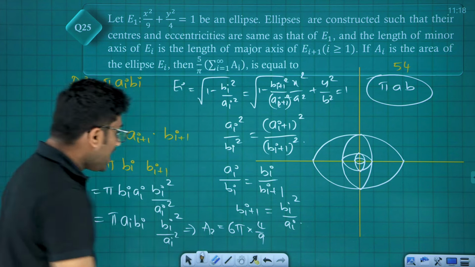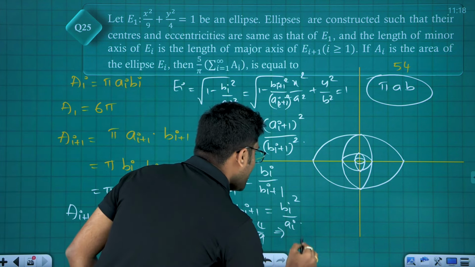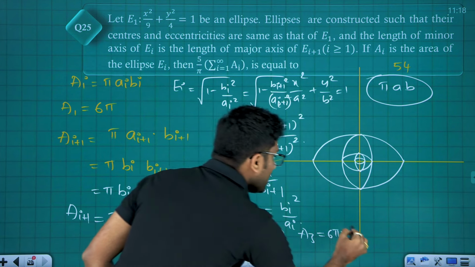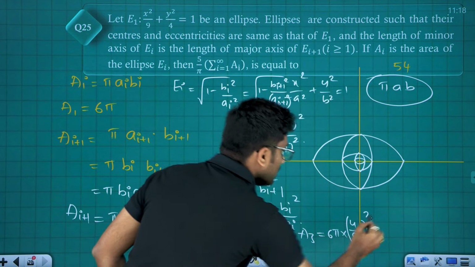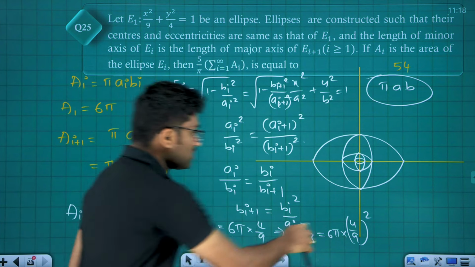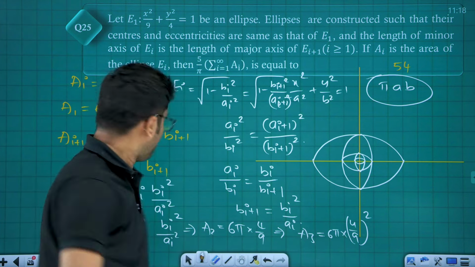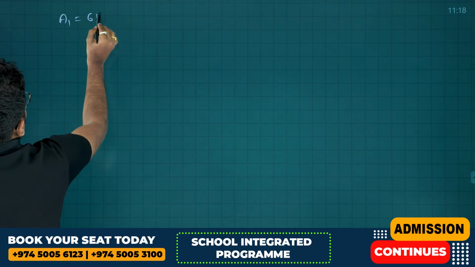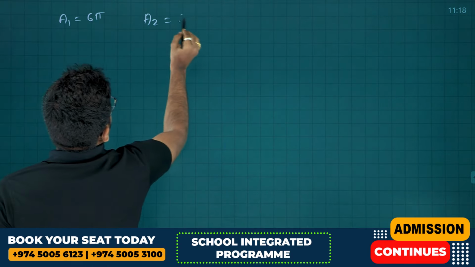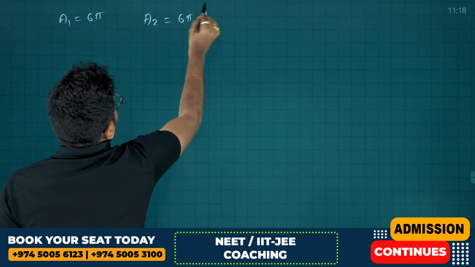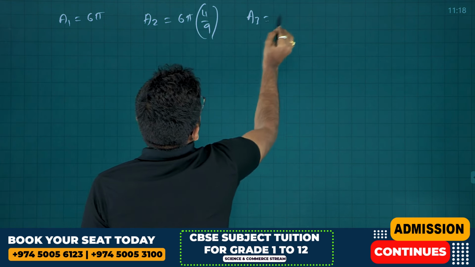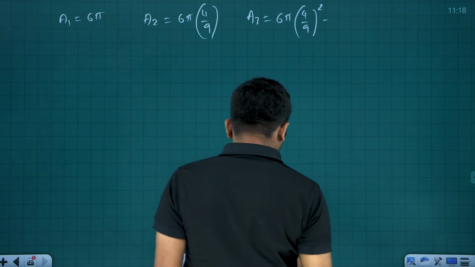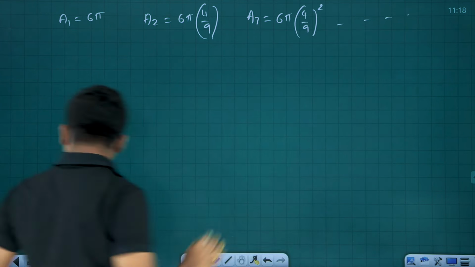Okay, now A3 will be, in the similar way, friends, 6 pi into 4 by 9 whole square. A4 will be equal to 6 pi into 4 by 9 whole cube. So A1 is equal to 6 pi, A2 is equal to 6 pi into 4 by 9, A3 is equal to 6 pi into 4 by 9 whole square, and so on.